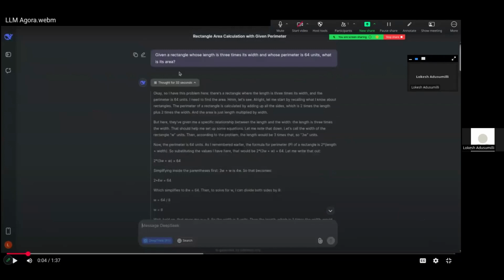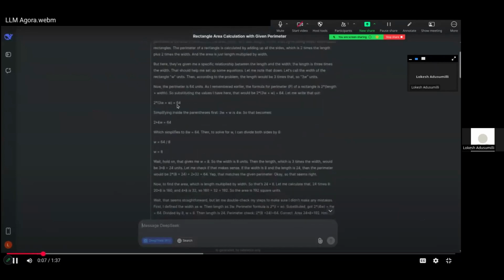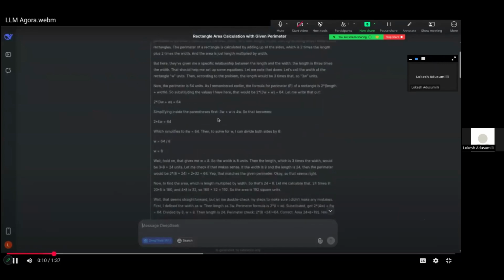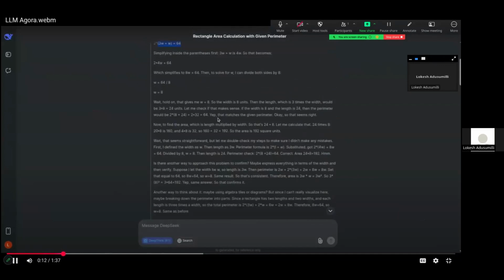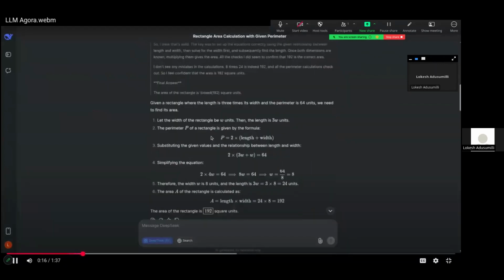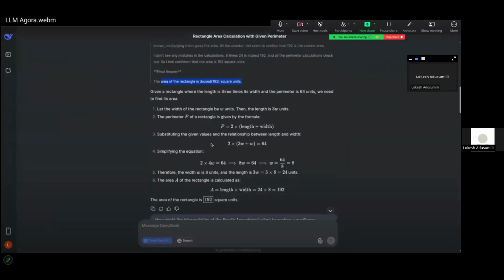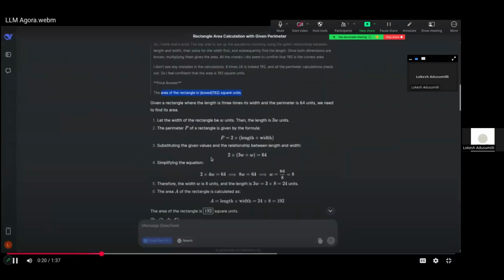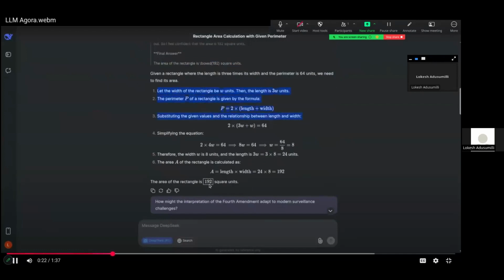On the very first go, we asked our verbal question, and then it thought about it and inferred the answer. It has a bunch of intermediate steps and explanations of how it arrived at the answer, and later it produced the answer of 192 square units, which is factually correct in this context.